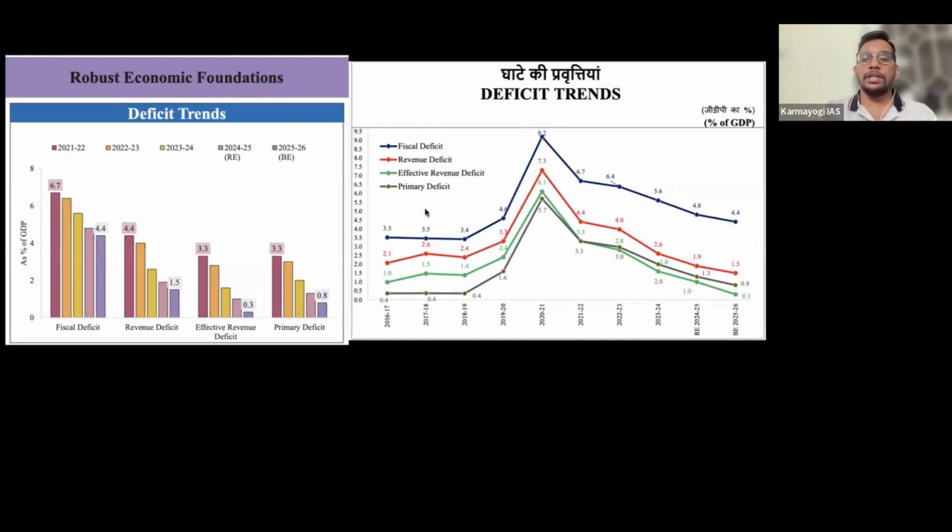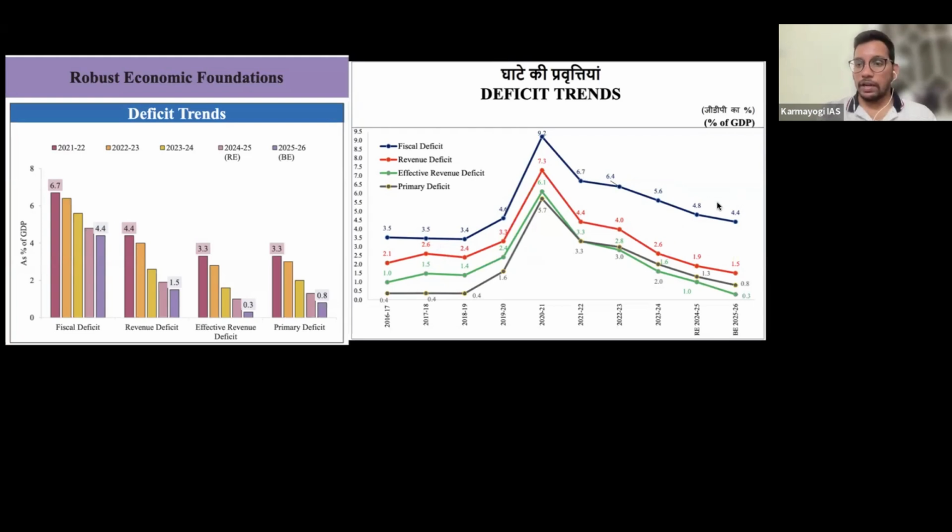And primary deficit means, out of the total fiscal deficit, how much money is used for paying the interest for the past loans. We have taken loans in the past, right? So the fiscal deficit minus the money that is borrowed and then given for repaying of the loans is called the primary deficit.